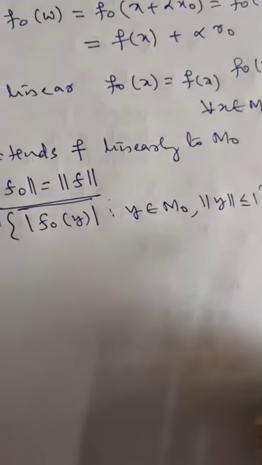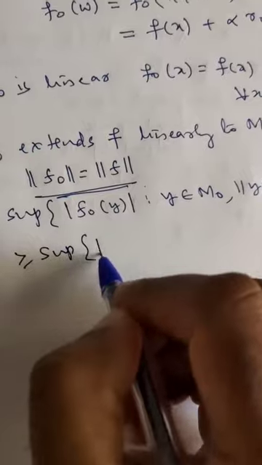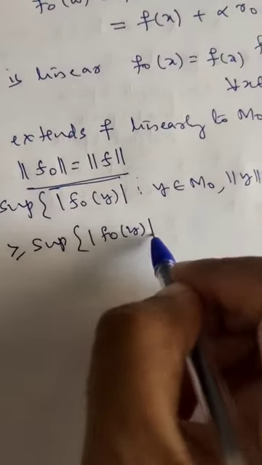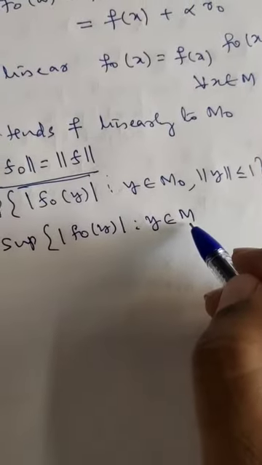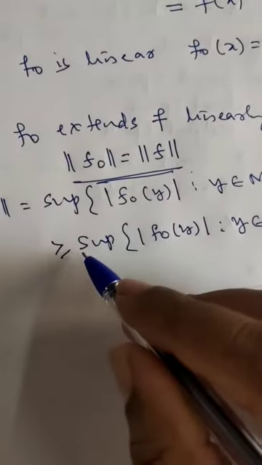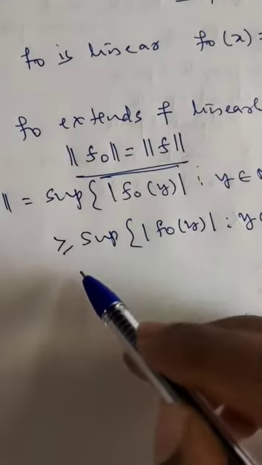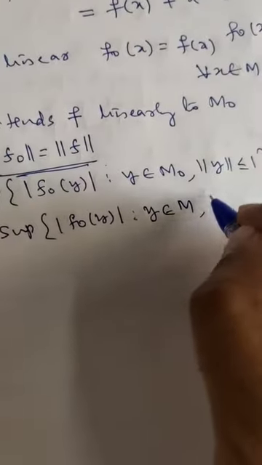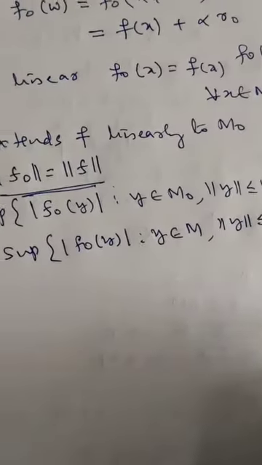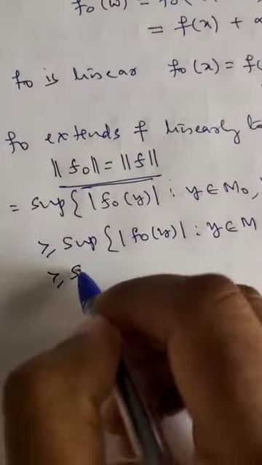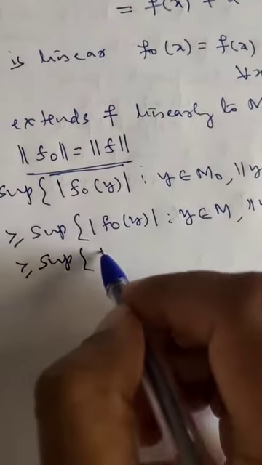This you know. So this is definitely greater than or equal to supremum of f naught of y, where y belongs to M, norm of y less than or equal to 1. If y belongs to M, f naught of y is same as f of y.